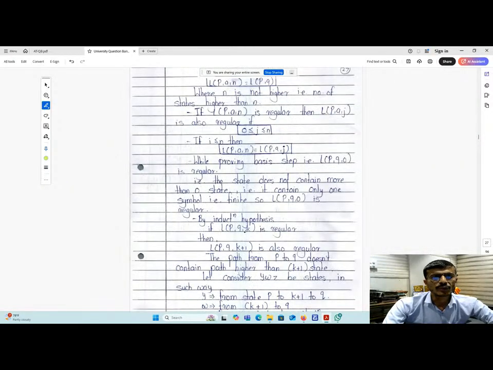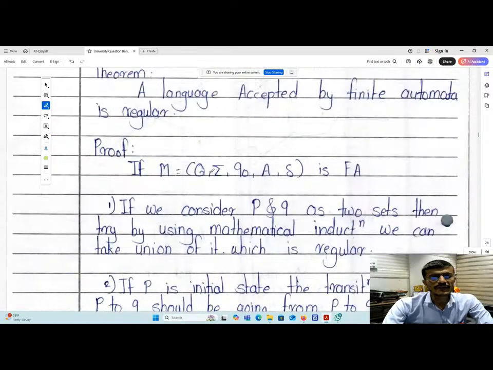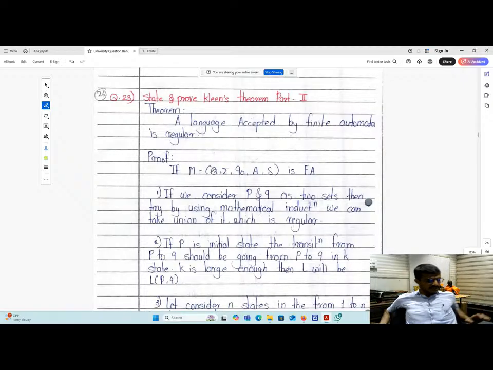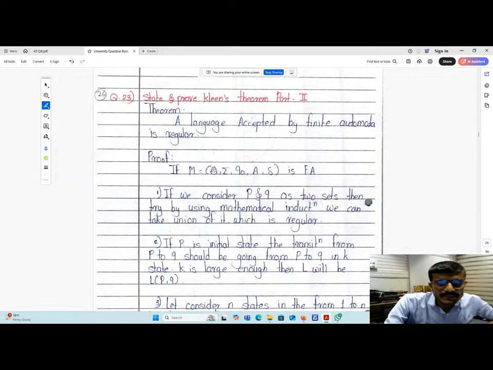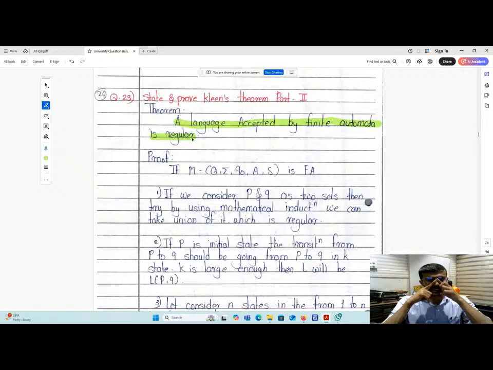Now see the next question. Kleene's theorem second. So what does Kleene's theorem second state? In the case of Kleene's theorem 1, what was it? Every regular language is accepted by finite state automata. And what does Kleene's theorem second state? If the language is accepted by finite state automata, then it is a regular language.